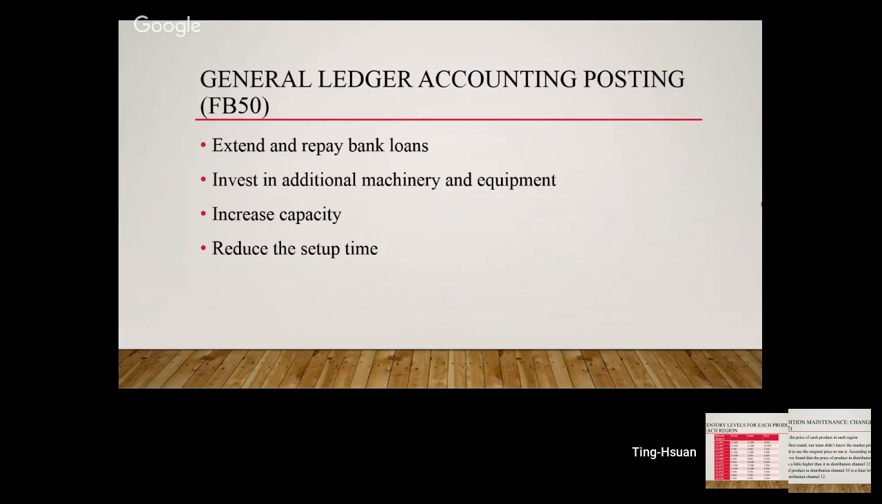For the condition maintenance change, we need to decide the price of each product in each region. In the first round, our team didn't know the market price, so we decided to use the original price to run it. According to the guide, we found that the price of product in distribution channel 14 was a little higher than it in distribution channel 12, and the price of product in distribution channel 10 is a little lower than in distribution channel 12.